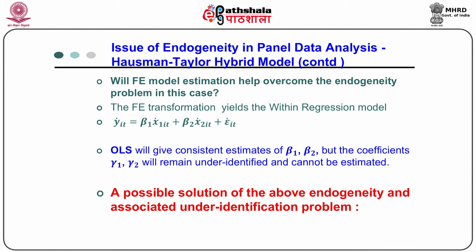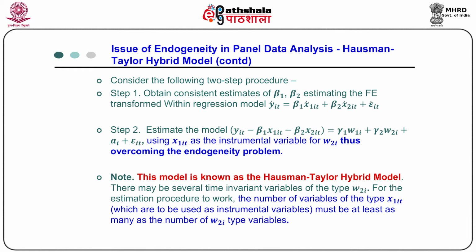and cannot be estimated. So, in order to avoid this problem, a possible solution is to consider the following two step estimation procedure. Step 1, obtain the consistent estimates of beta_1 and beta_2 by estimating the fixed effect transformed within regression model y dot_it equal to beta_1 x1 dot_it plus beta_2 x2 dot_it plus epsilon_it.